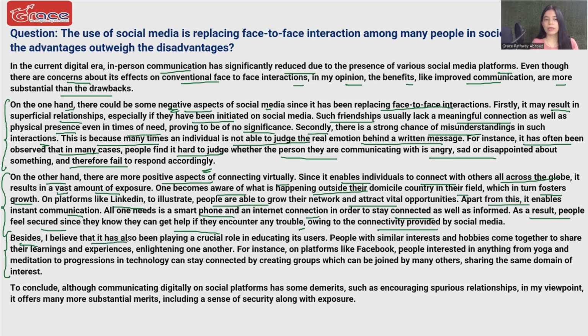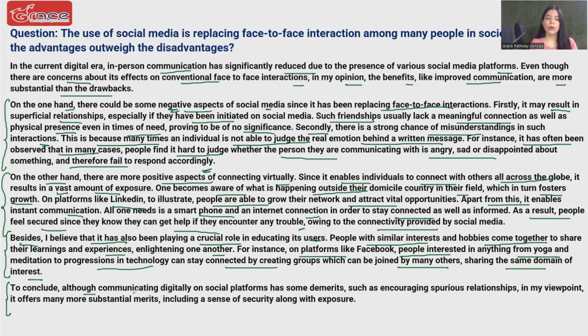Besides, I believe that it has also been playing a crucial role in educating its users. People with similar interests and hobbies come together to share their learnings and experiences, enlightening one another. For instance, on platforms like Facebook, people interested in anything from yoga and meditation to progressions in technology can stay connected by creating groups which can be joined by many others sharing the same domain of interests.